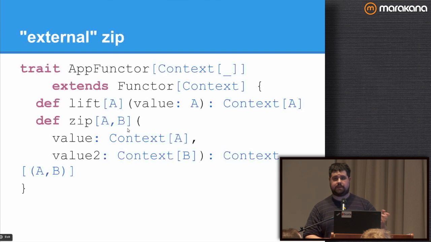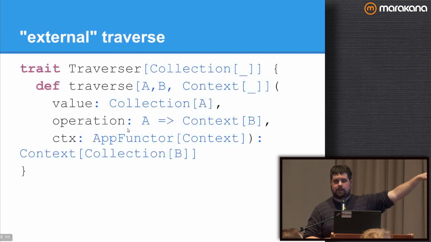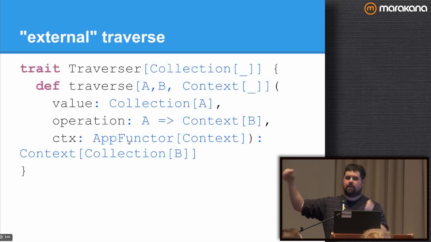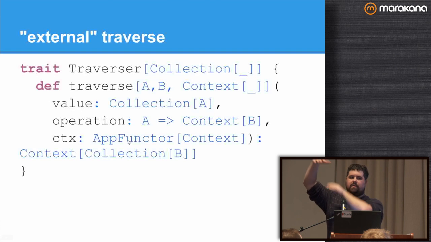And for traverse, it looks different. For traverse, I need a collection. And the traverse method needs to know the context of the operations that you're traversing over. That's where I need an applicative functor for that context. Traversal can use any applicative functor, meaning it can traverse over a whole bunch of different contexts.